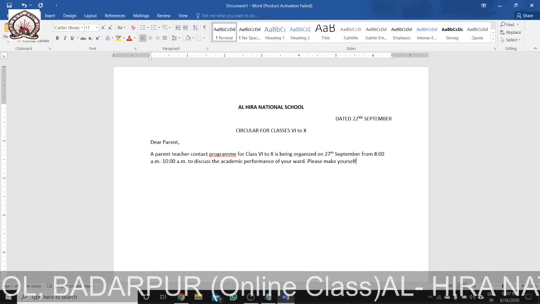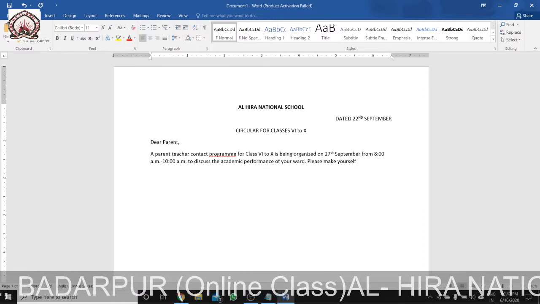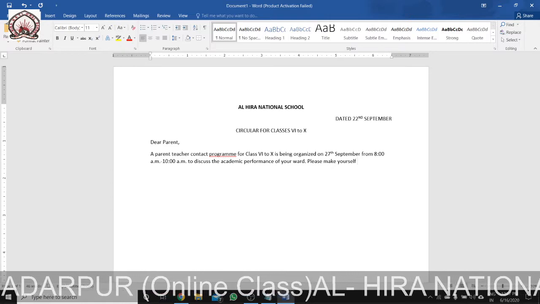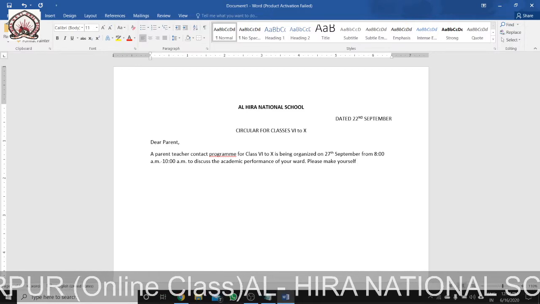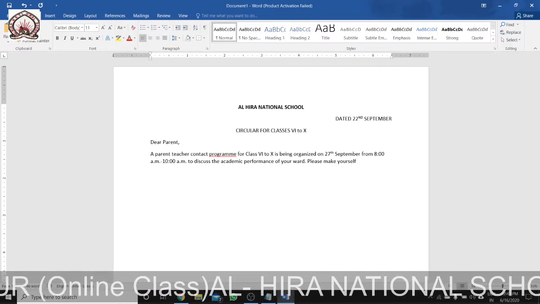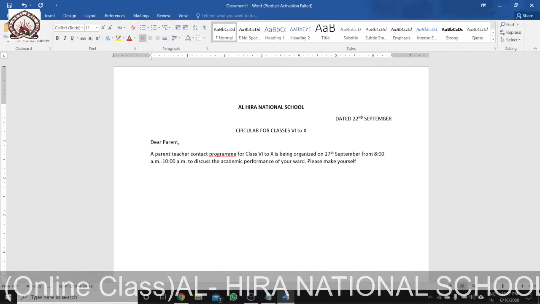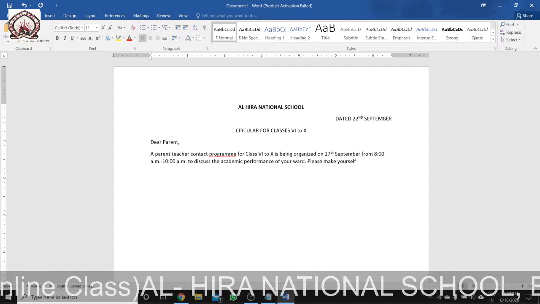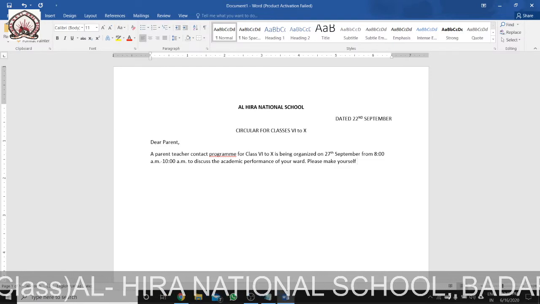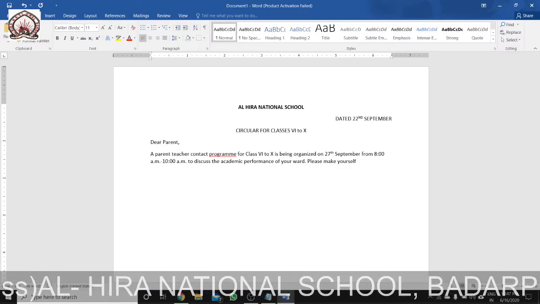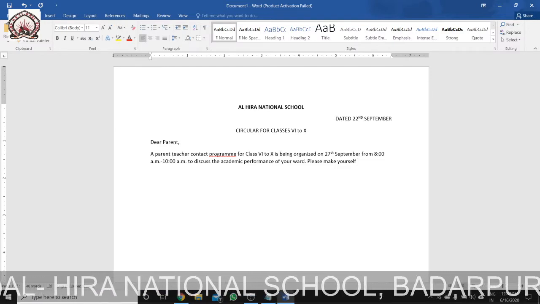See, while typing, I am also using the shift, because if you give a shift and then press any key, then that letter or alphabet will be in capital letter. Or you can use the caps lock, but you have to turn off caps lock again, so it is better to use the shift.